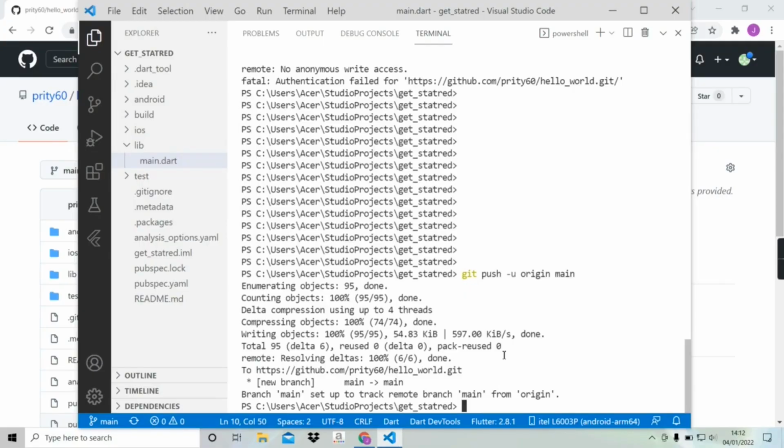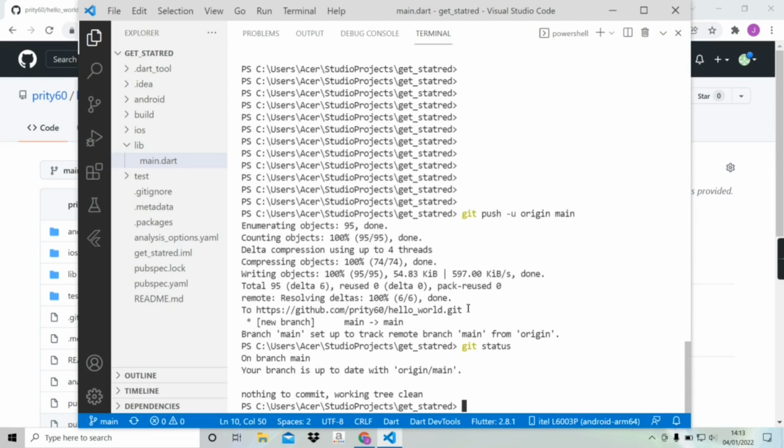Now I want to show you some more commands. So first command I will write is git status. By writing this command we can see what has changed in our project. So if I enter this command we can see we are on the main branch and our branch is up to date, nothing to commit.